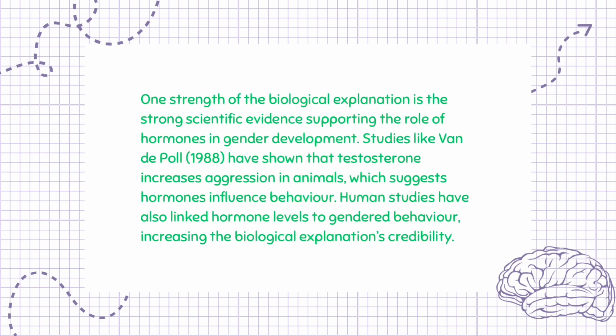One strength of the biological explanation is the strong scientific evidence supporting the role of hormones in gender development. Studies like Van der Poel, 1988, have shown that testosterone increases aggression in animals, which suggests hormones influence behavior. Human studies have also linked hormone levels to gendered behavior, increasing the biological explanation's credibility.